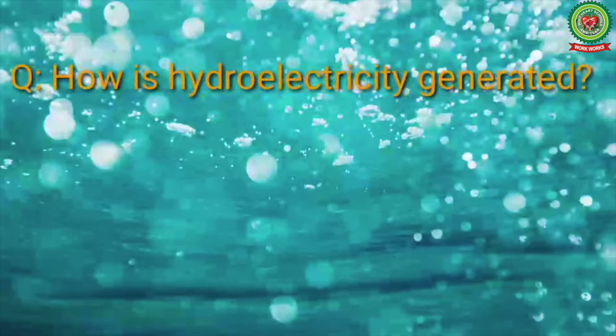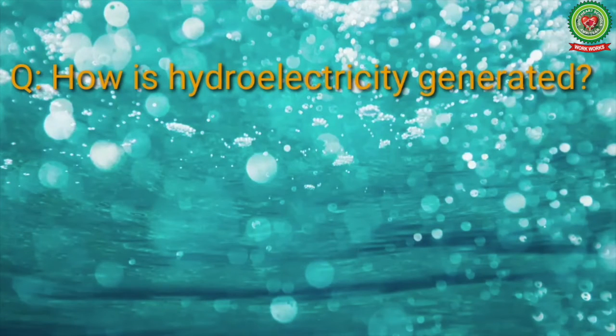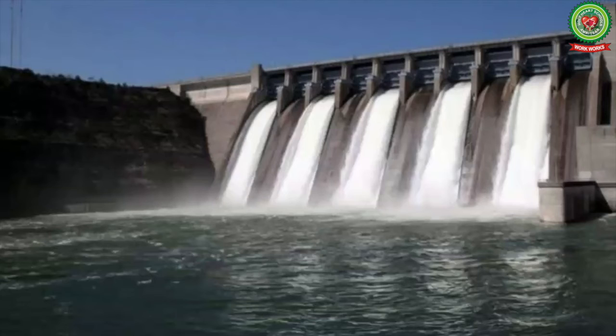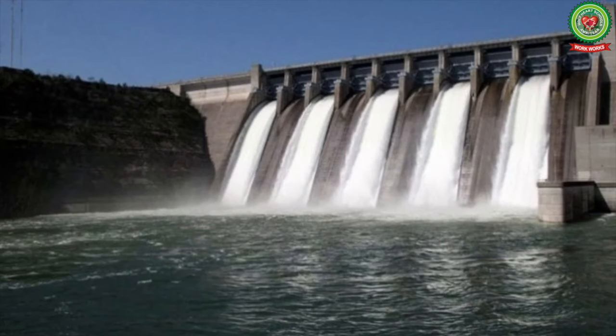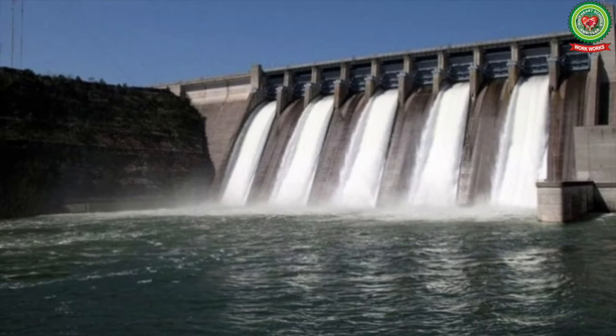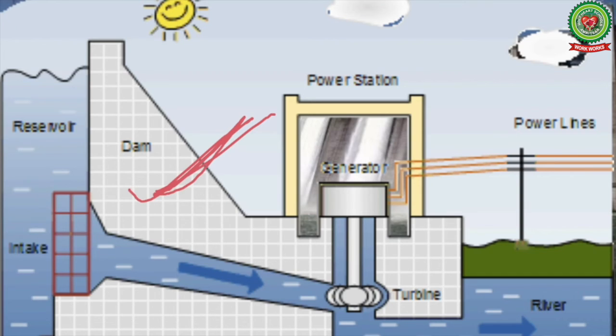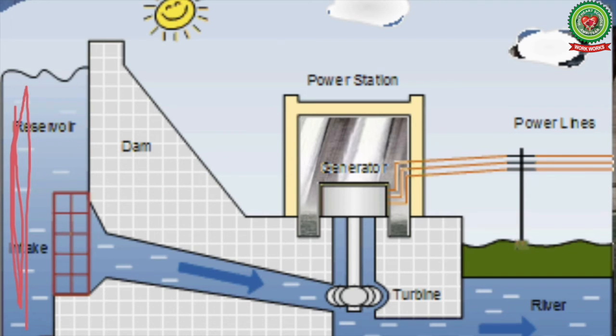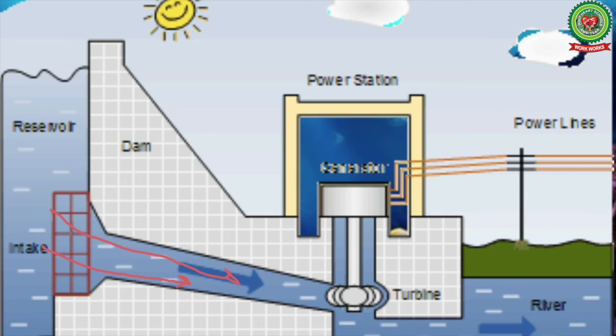Now let's discuss how hydroelectricity is generated. The electricity produced using water is called hydroelectricity. It is produced in dams. They store a huge quantity of river water in a reservoir. These reservoirs are very large and have a great height. When they release water from such heights, the water falls with great force that rotates big turbines, which in turn rotate the generator to generate electricity.